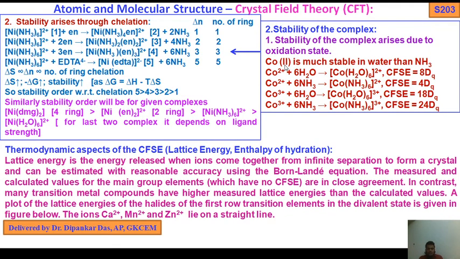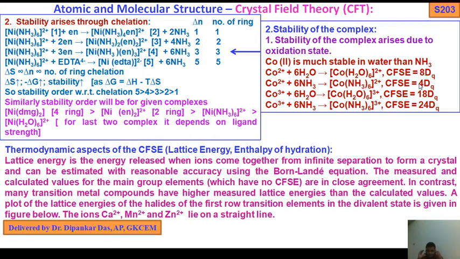So first, cobalt 2 is more stable in water than ammonia. Cobalt 2+ with 6 water, CFSE is 8 Dq; cobalt 2+ with 6 ammonia, CFSE is 4 Dq; cobalt 3+ with 6 water, CFSE is 18 Dq; cobalt 3+ with 6 ammonia, here CFSE is 24 Dq. So the stability of the complex arises due to the oxidation state. Cobalt 2+, here 8, here 4.